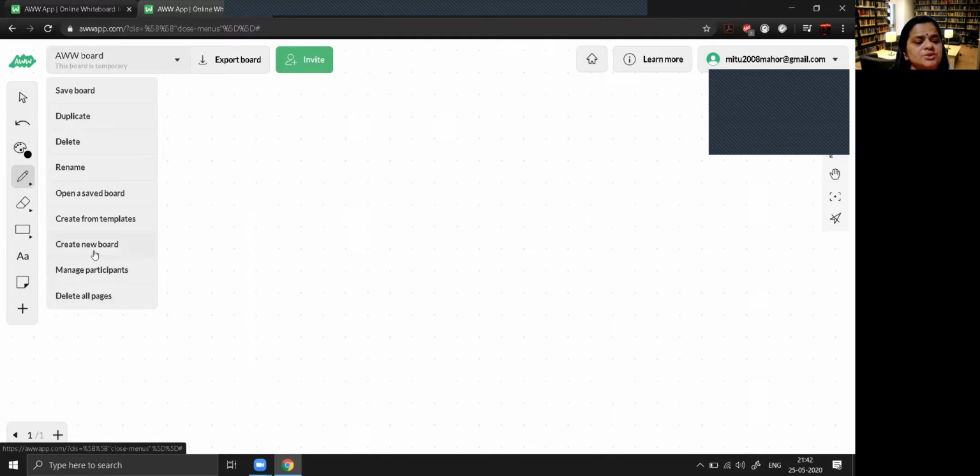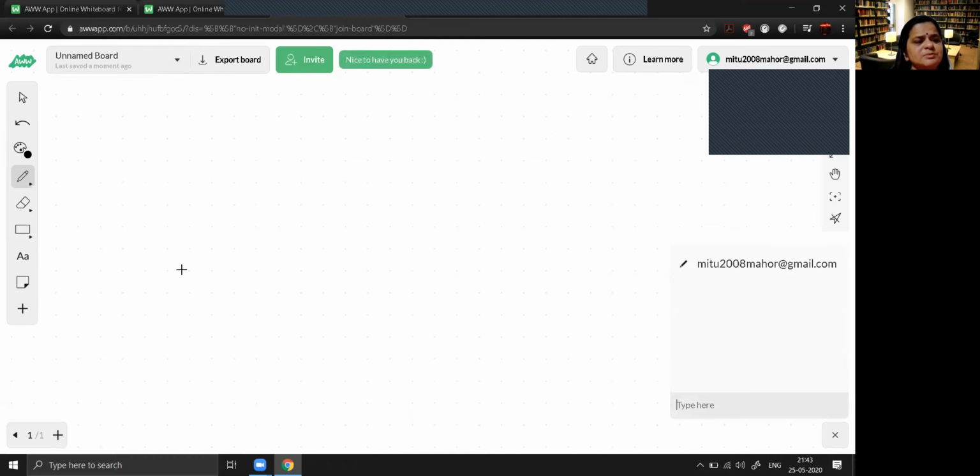Now let us try to create a new board so that I can brief you on how to use this board. So I'm creating a new board by clicking on create new board. So this is now my new board. Now at the left hand side, so many icons are appearing. This top icon is for the select purpose, like whatever you have written on the board, if you want to select it, you can do it with the help of the select button.